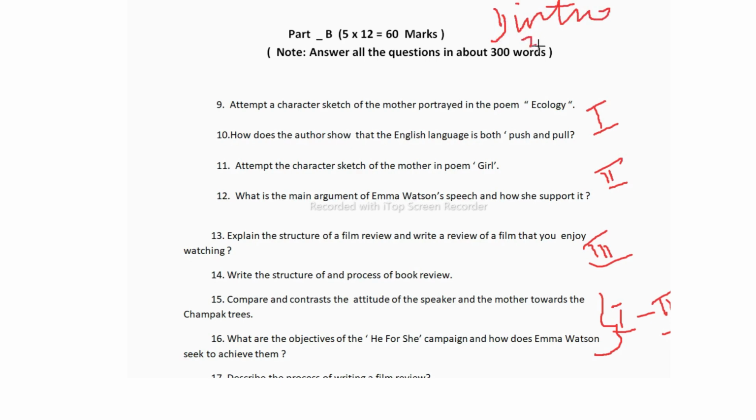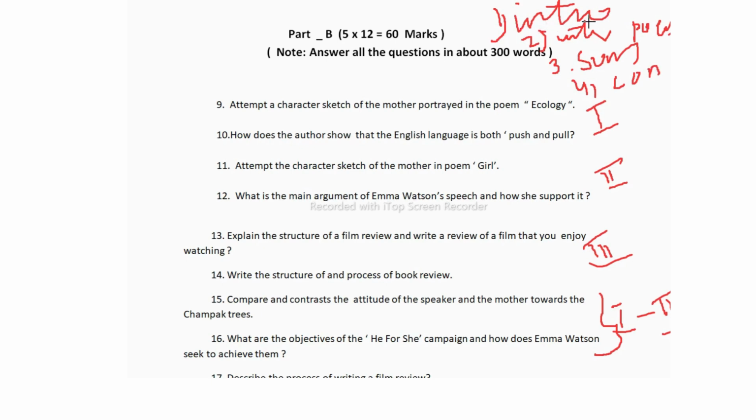Then second, you have to write the intro of the poem. Then third, you have to write the whole summary of the poem. Then at last, fourth, you have to write the conclusion. So you have to write this long answer in this way, and easily you can score 12 marks.